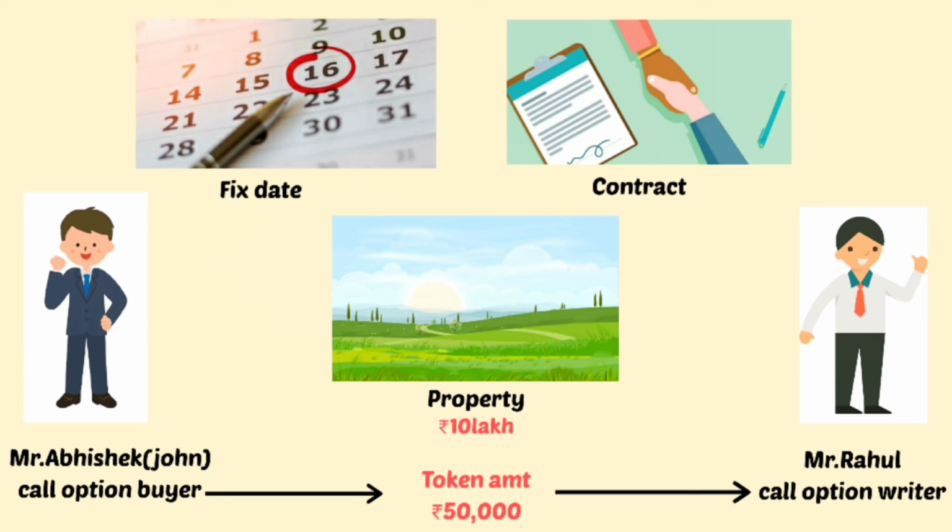Mr. John paid only 50,000 as a token amount to Mr. Rahul, the owner of the land. He is not guaranteed it. He will buy it for rupees 10 lakh in 3 months, and after the 3 months, Mr. John bought the right to buy 1 acre of land after 3 months.